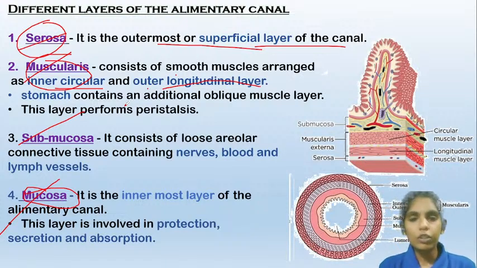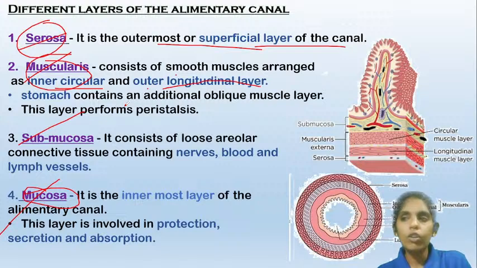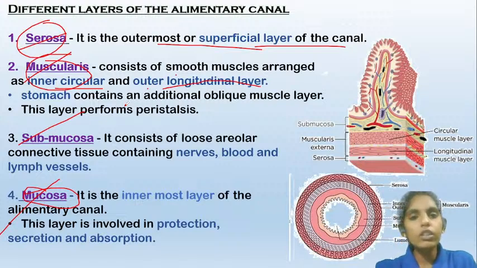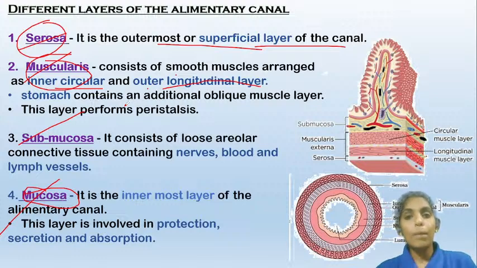And there is an exception. The whole digestive canal contains the circular and the longitudinal layer in the muscularis. But the stomach, only the stomach, contains an extra layer. So along with the inner circular layer and the outer longitudinal layer, the stomach also contains an extra layer, that is the oblique muscle layer. This is an important thing to remember.